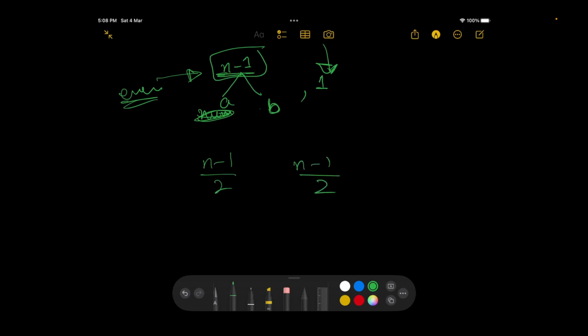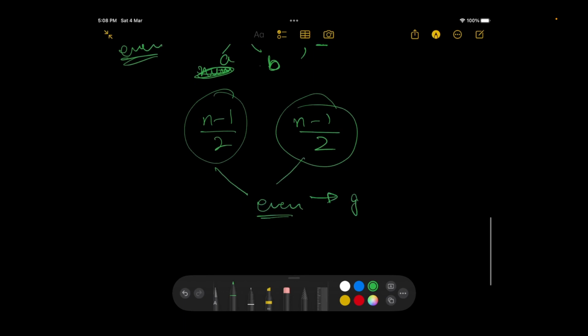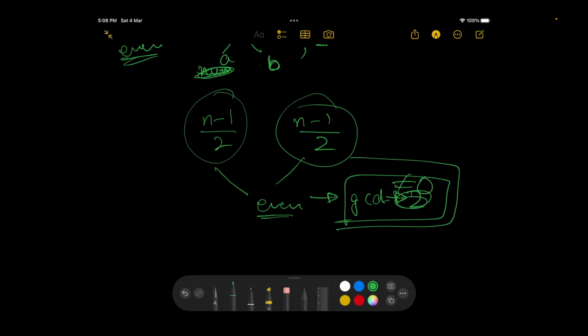Now what would happen is that if these two numbers are actually even, in that case their GCD would be at least 2; it can be 2, it could be something more, but it won't be 1, right? So that's the problem I'm having now. How would I change them so that their GCD becomes 1?